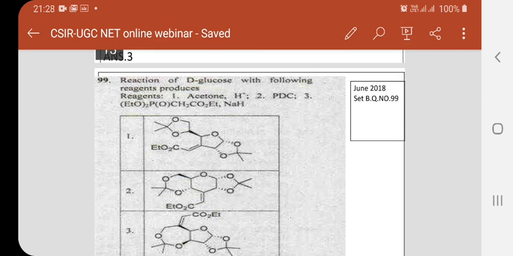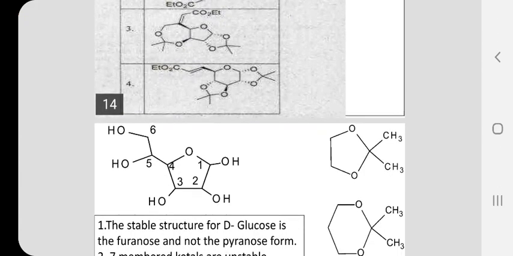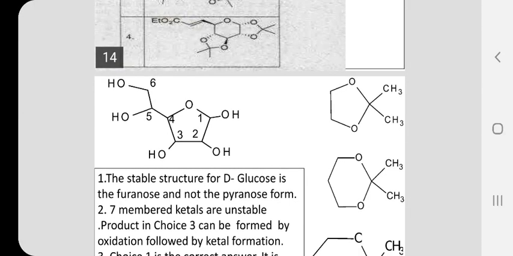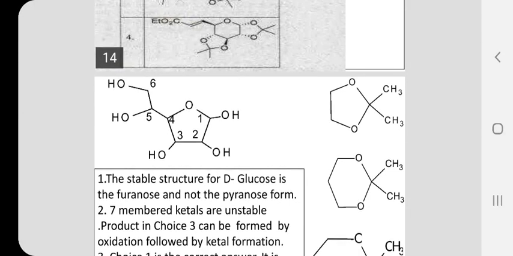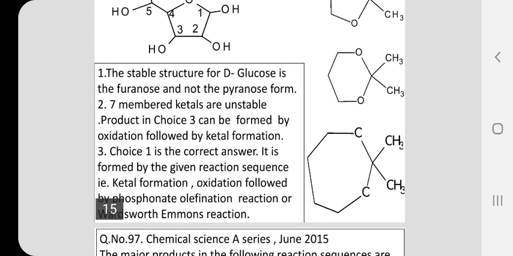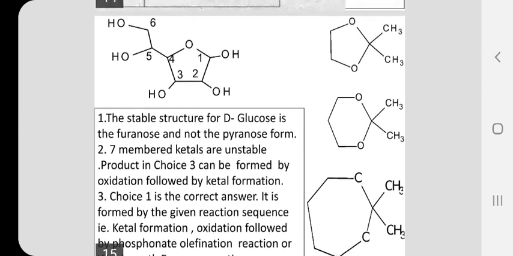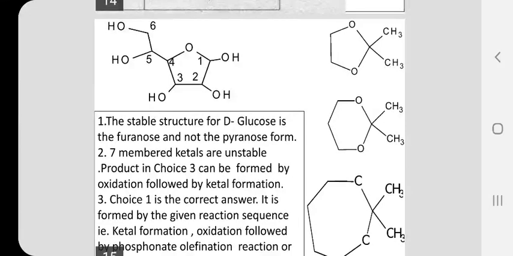Ketones, if you want to protect ketones and they are treated with diols, then you are getting ketals as the product. If you make use of 1,2-propanediol, then ketals which are having a 5-membered ring are obtained as a product. If you use 1,3-propanediol, ketals with a 6-membered ring are obtained as a product. And if you use 1,4-butanediol, then 7-membered ketals are obtained as the product. Now the question of stability arises. When compared to 7-membered ketals, 5 and 6-membered ketals are found to be more stable.